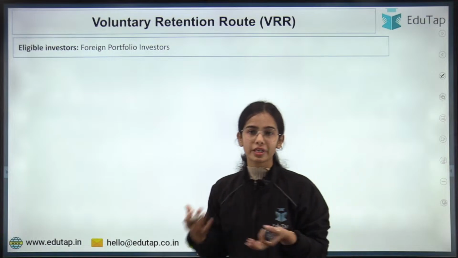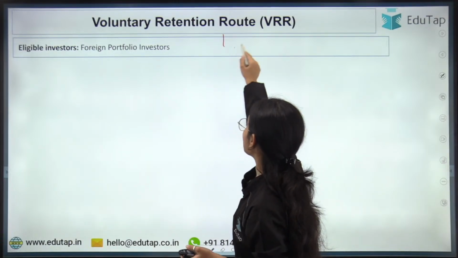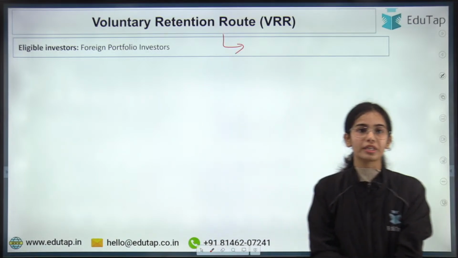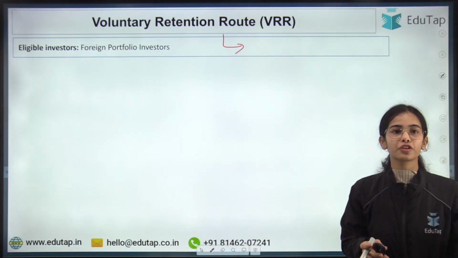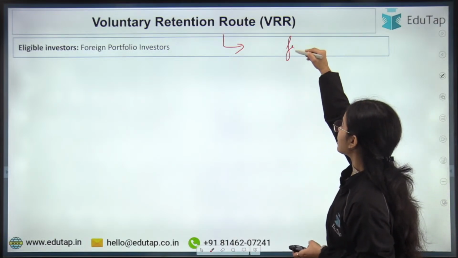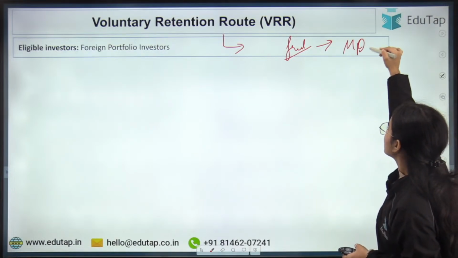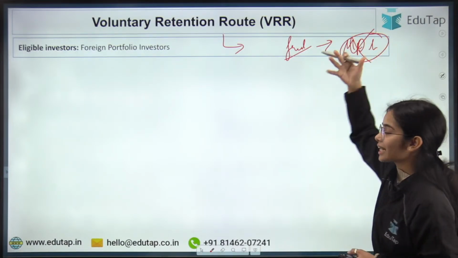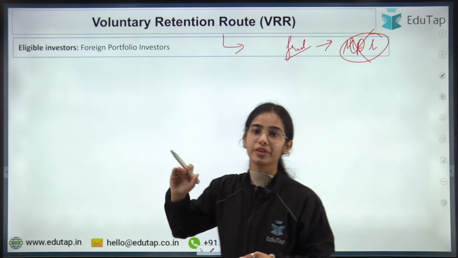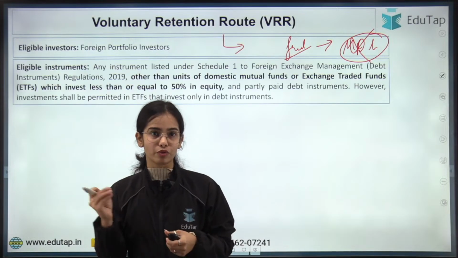Now coming to voluntary retention route. So what is the special category or what is the special criteria for the voluntary retention route? Why are they different from the general route? Because in the voluntary retention route, there is freedom from certain macroprudential limits. There are certain macroprudential limits that have not to be followed under the voluntary retention route. So this route is also eligible for the foreign portfolio investors.